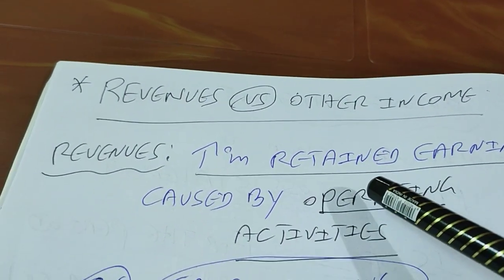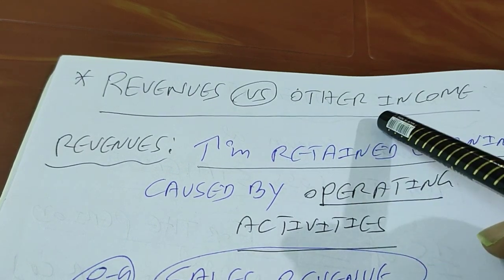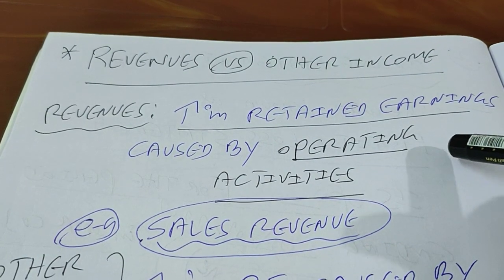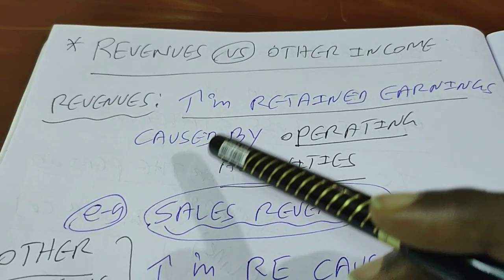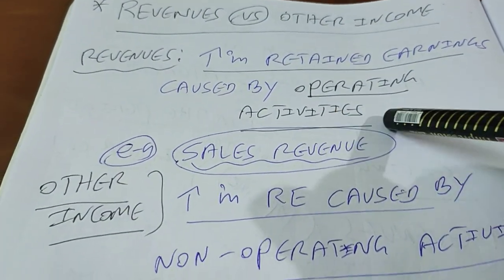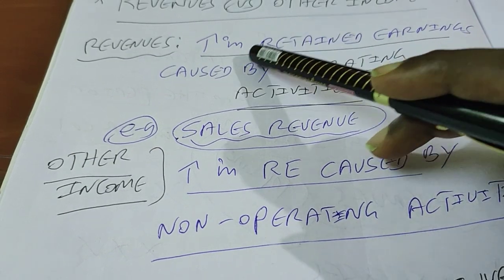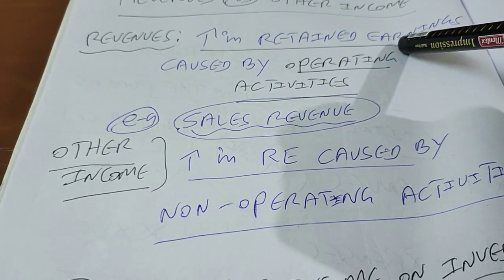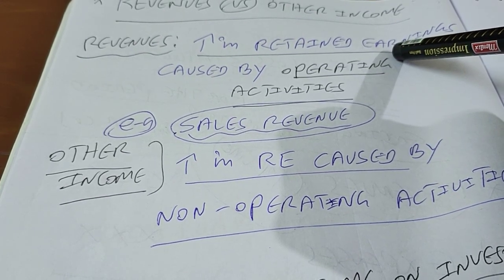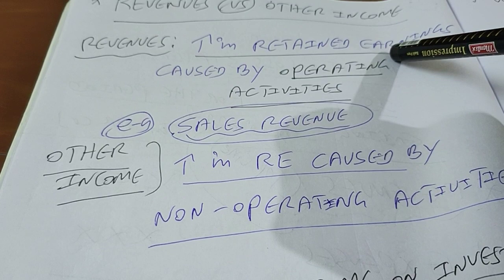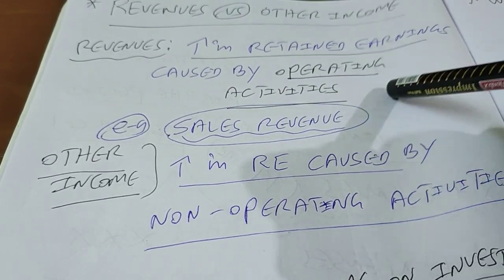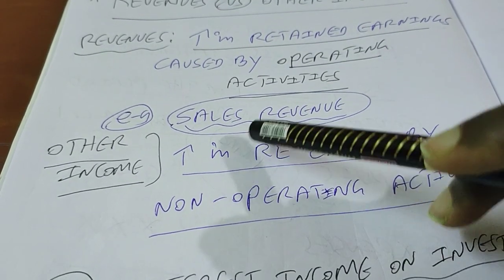We want to know, is there any difference between revenues and other income? Yes, there is a conceptual difference. You should be very clear about this. When I say revenue, it refers to an increase in retained earnings caused by operating activities. The most important words here are increase in retained earnings, something which increases your retained earnings, the opening balance of retained earnings. If it is going to be increased by an activity, it can be a revenue, provided it is caused by operating activities. An example is sales revenue.